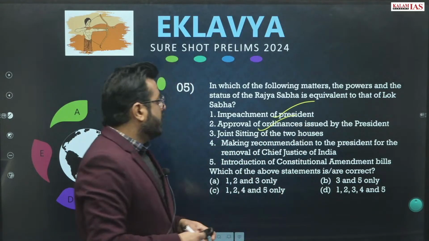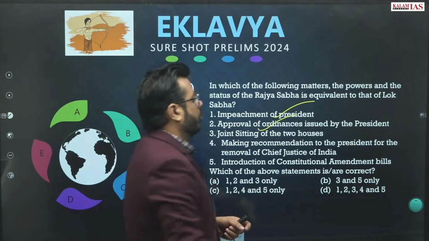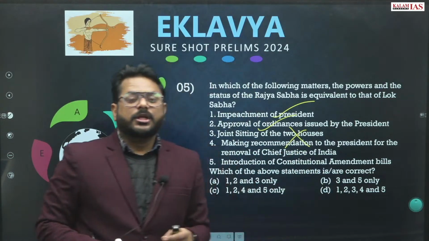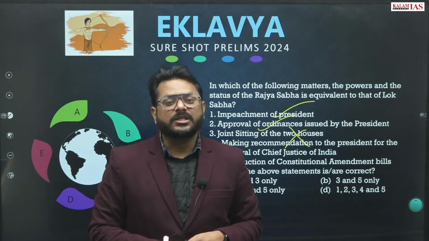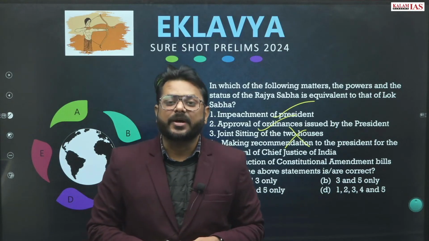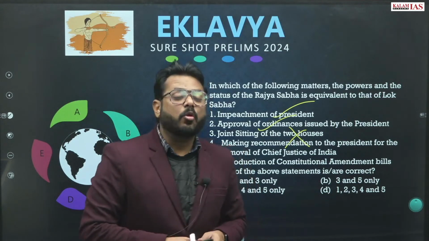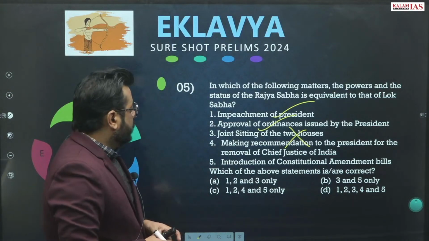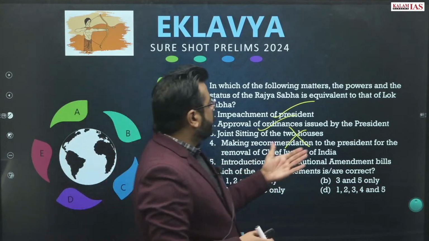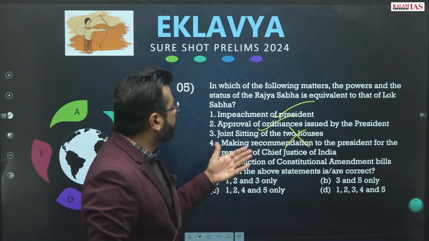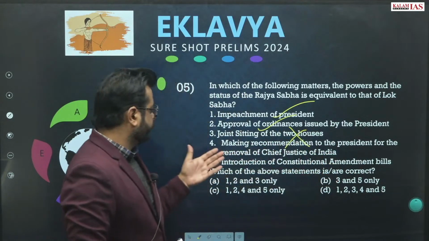That is also correct. Joint sitting of the two houses, no. Why? Because in the joint sitting of the two houses, the first preference for presiding officer is the Speaker of the Lok Sabha. Then making recommendation to the President for the removal of the Chief Justice of India.